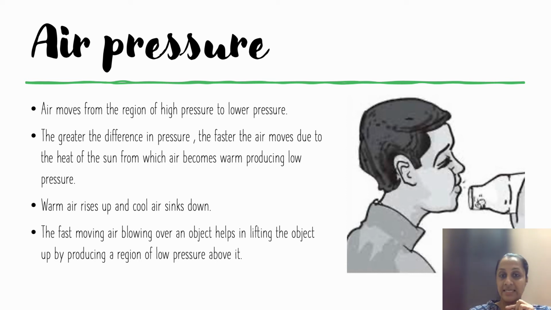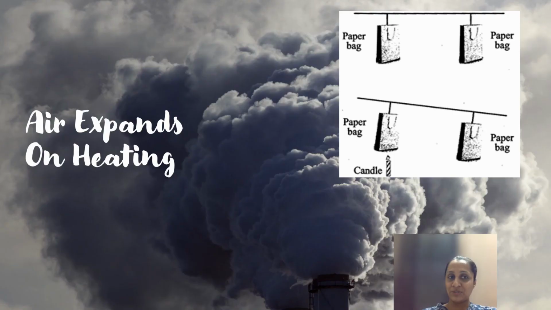The reason is that near the mouth of the bottle, the pressure is going to be very very less, because there the speed of the wind is very high. When you're blowing air, the speed will be maximum at the head of the bottle than at the bottom of the bottle. So where the speed of the air is more, there the pressure is going to be very less, and that is how the crumpled ball or the popcorn is going to rise up. Do try this at home, and you're going to really enjoy the experiment. And that is how you will learn about air pressure.